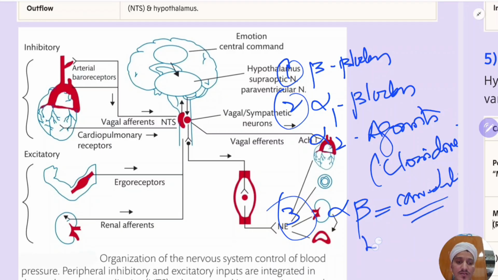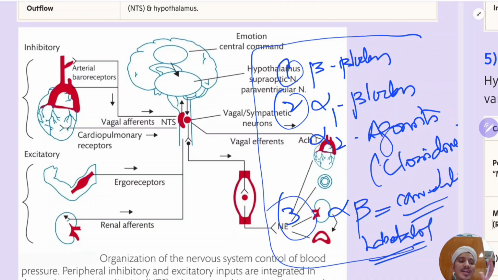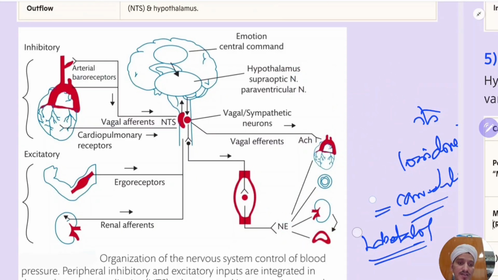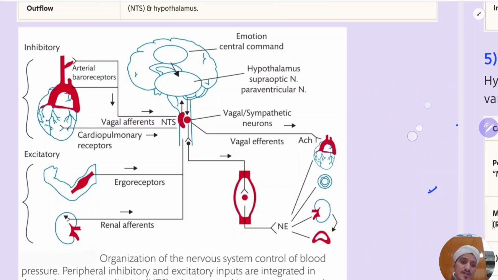And labetalol, which we use in emergency. So these drugs will reduce the sympathetic activity, and hence they will reduce the BP. Okay, that's clear. We'll move fast. Time is already 36 minutes.